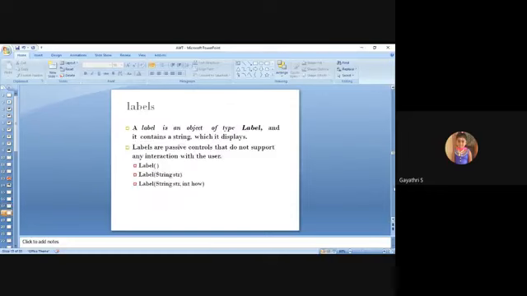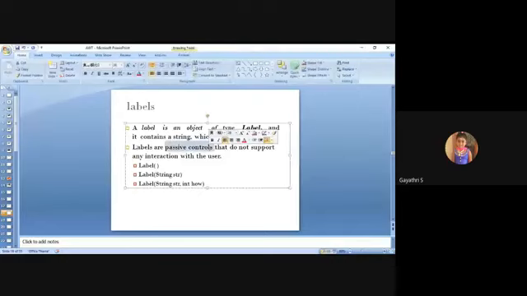Next, a very basic component, the label. Labels are passive controls. Passive controls means it doesn't do anything. It is just for identification purposes and does not support any interaction with the user. If it were a button, you could click it, but a label is a passive control just for identifying.